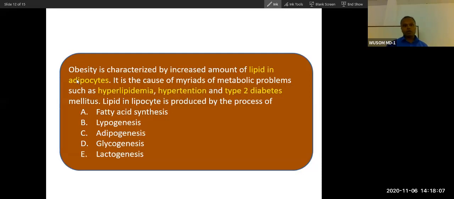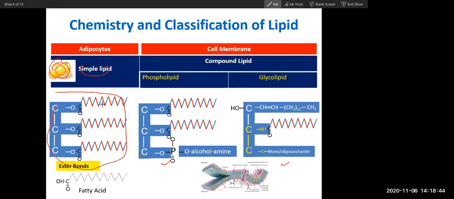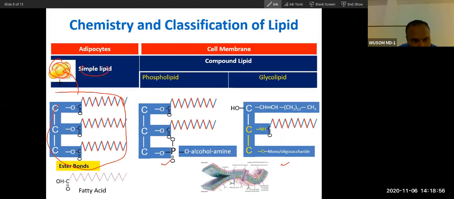Can we talk about this question? Let's see this question. Obesity is characterized by increased amount of lipid in adipocyte. And which type of lipid in adipocyte? Simple or compound lipid? Yes, simple lipid that is deposited in adipocytes.